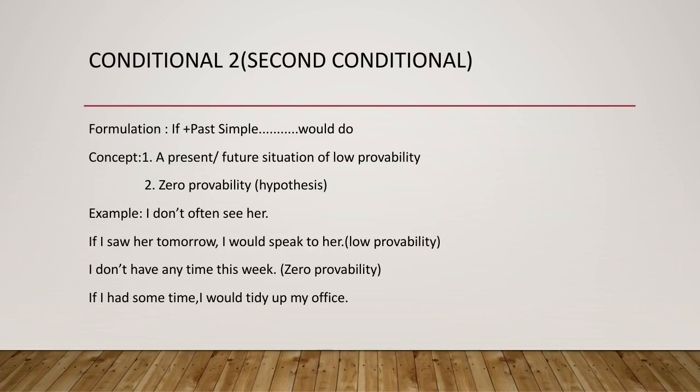I think your conception about conditional 1 and conditional 2, or the differences between them, is clear to you. I also urge you to focus on the point of low probability and high probability. The first one is high probability and the second conditional was low probability and also zero probability. Okay.